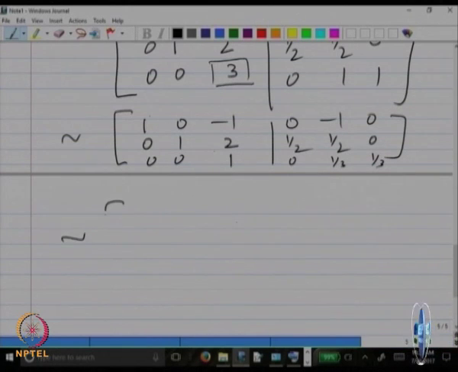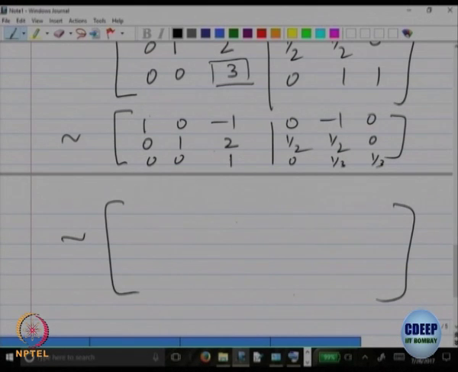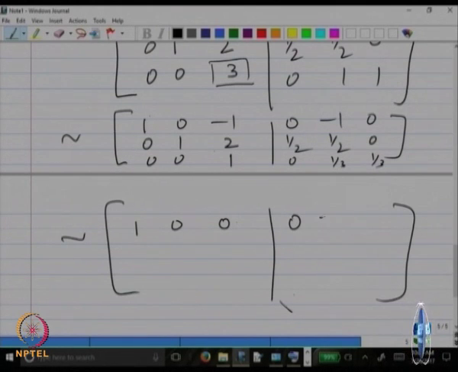Still I am not complete, because the pivot is 1 in the last column, everything else should be made as 0. So, what shall I do? Add it to the first one. So, 1, 0, 0. When I add, this is 0. So, minus 1 plus 1 by 3 and 1 by 3. So, that is 0, 1. Okay. I want to make this also, let us do simultaneously now.